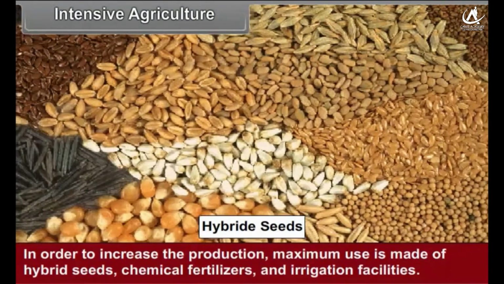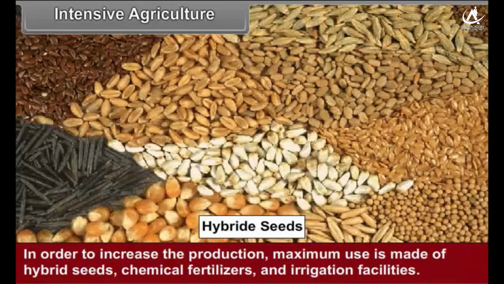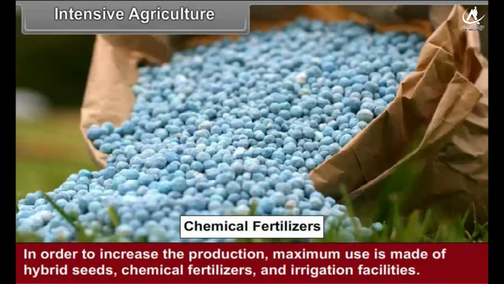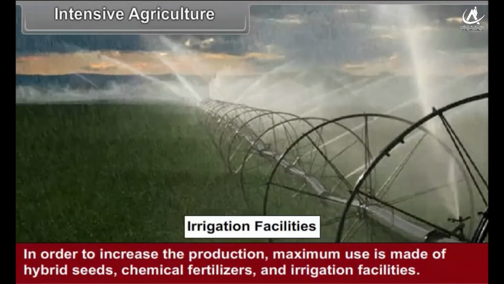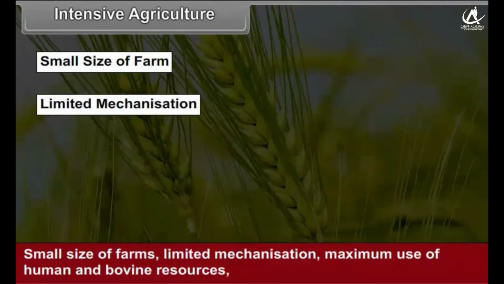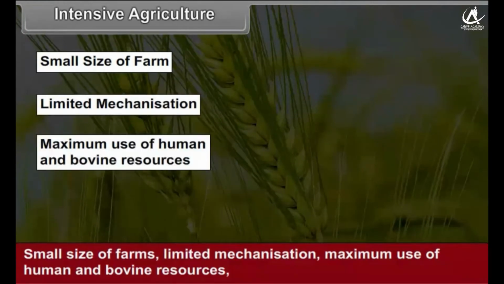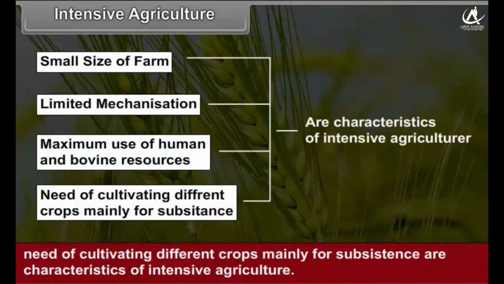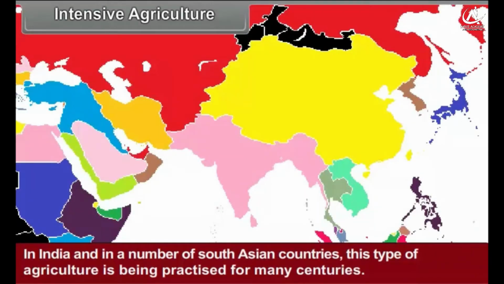In order to increase the production, maximum use is made of hybrid seeds, chemical fertilizers, and irrigation facilities. Small size of farms, limited mechanization, maximum use of human and bovine resources, need of cultivating different crops mainly for subsistence are characteristics of intensive agriculture. In India and in a number of South Asian countries, this type of agriculture is being practiced for many centuries.